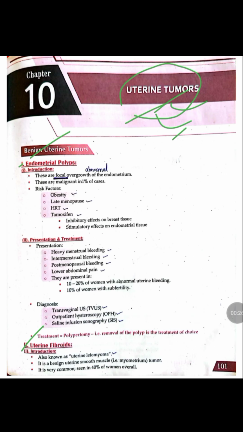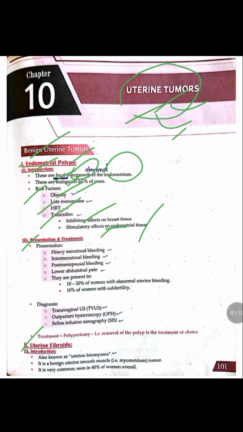First one is the endometrial polyps. Polyps are abnormal focal outgrowths of the endometrial tissue, and endometrial polyps are usually benign in nature, but in 1% of the cases they may be malignant. The risk factors that may lead to endometrial polyps include obese women, late menopause, hormone replacement therapy, and tamoxifen. Tamoxifen usually has an inhibitory effect on the breast tissue, but it may cause a stimulatory effect on the endometrium and cause growth and hyperplasia of the endometrium, and may cause endometrial polyps.